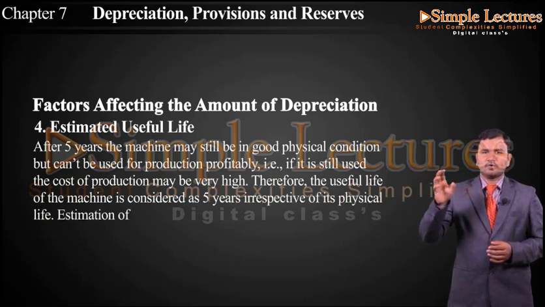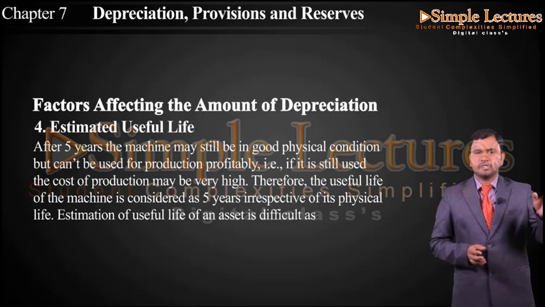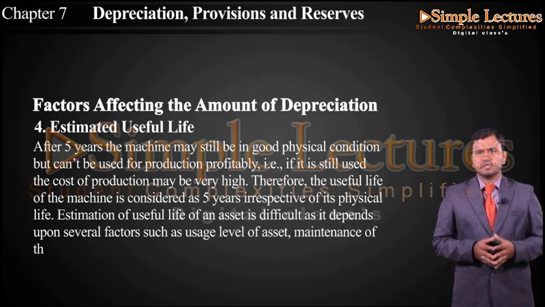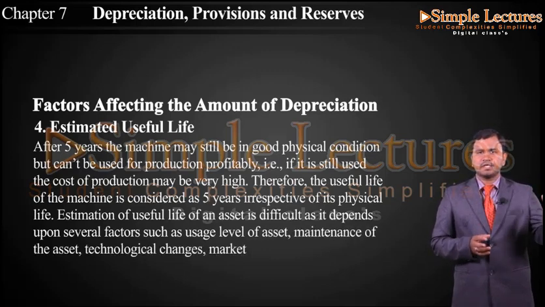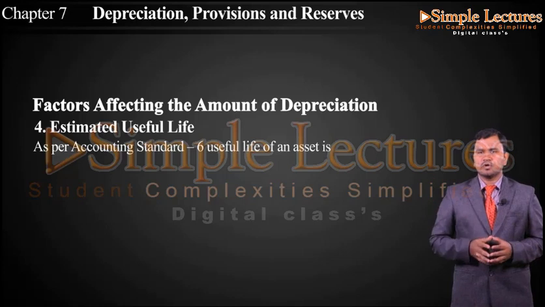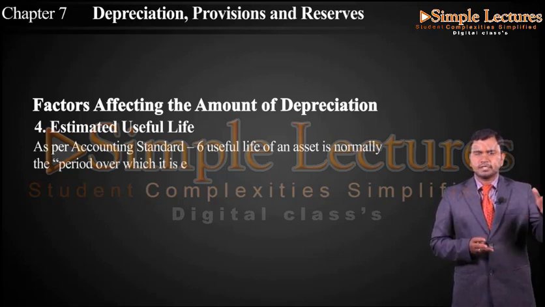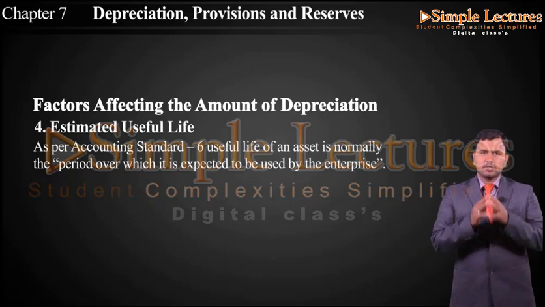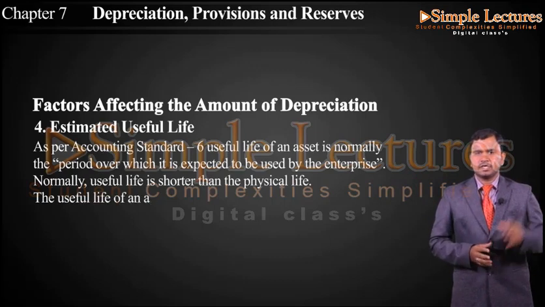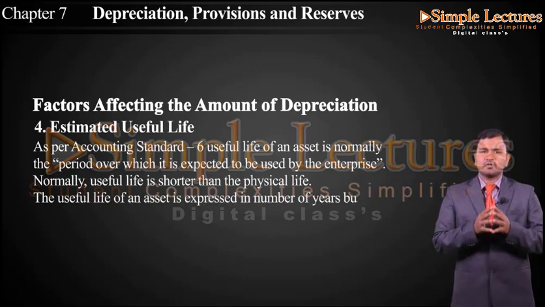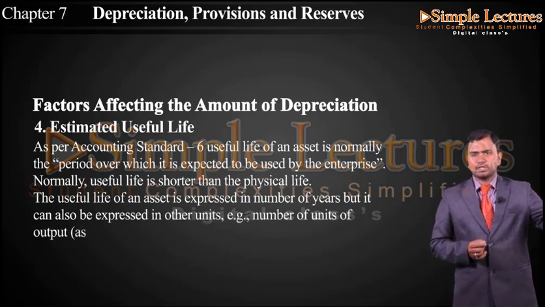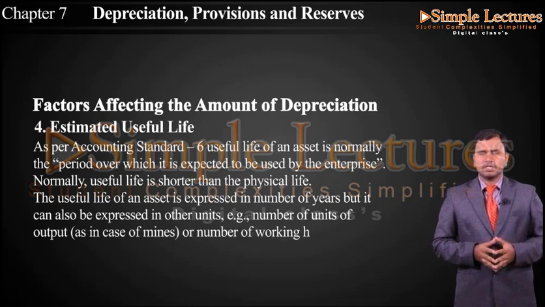Estimation of useful life of an asset is difficult as it depends upon several factors such as usage level of the asset, maintenance of the asset, technological changes, market changes, etc. As per Accounting Standard 6, useful life of an asset is normally the period over which it is expected to be used by the enterprise. Normally, useful life is shorter than the physical life. The useful life of an asset is expressed in number of years, but it can also be expressed in other units. Example, number of units of output in case of mines, or number of working hours.